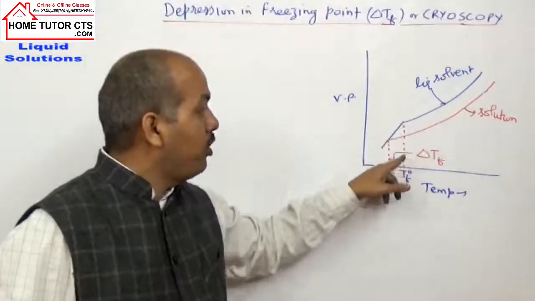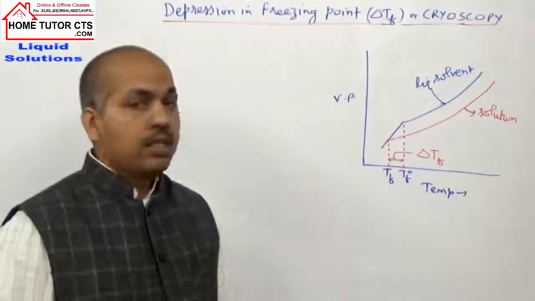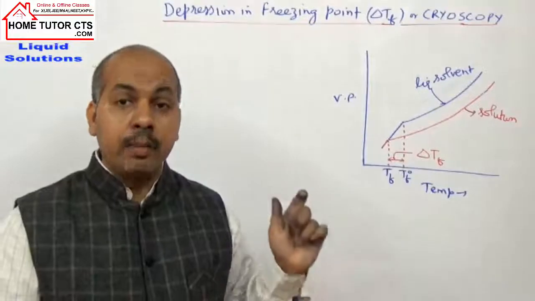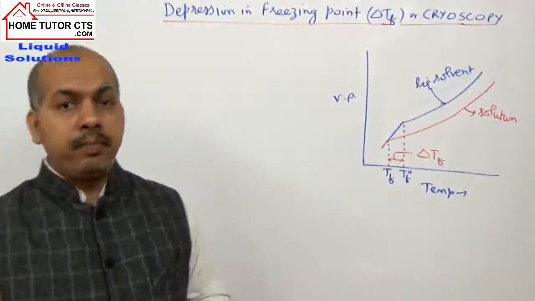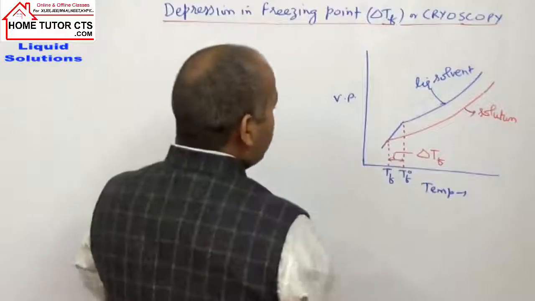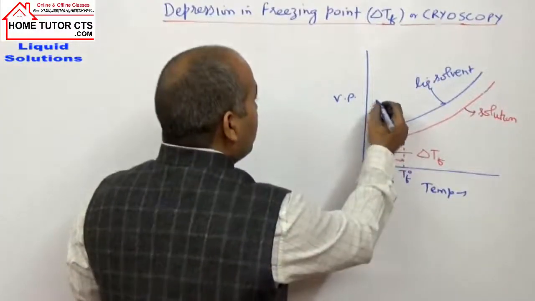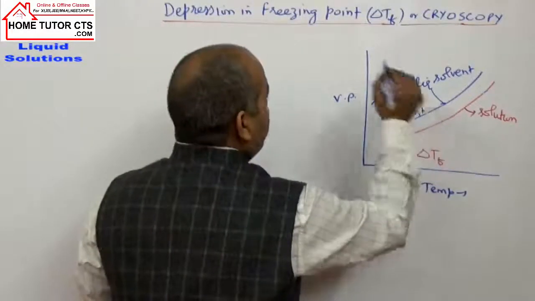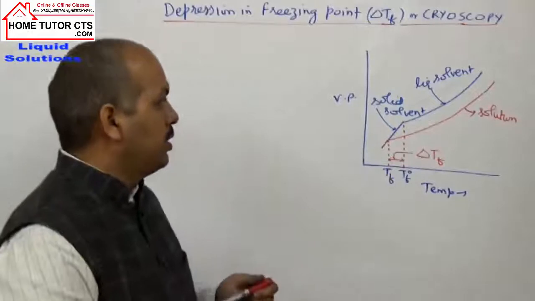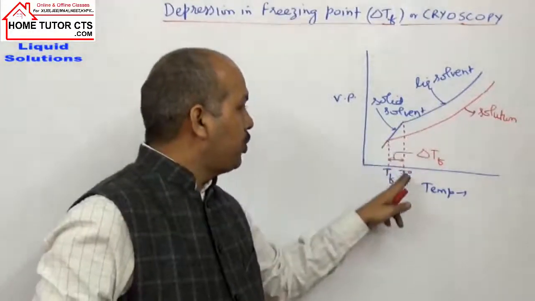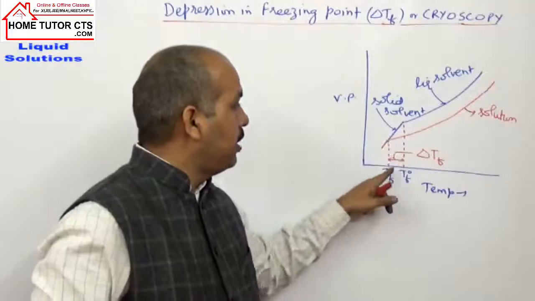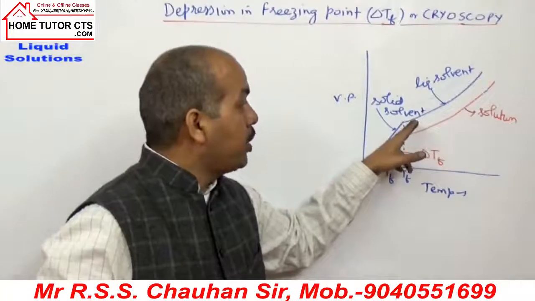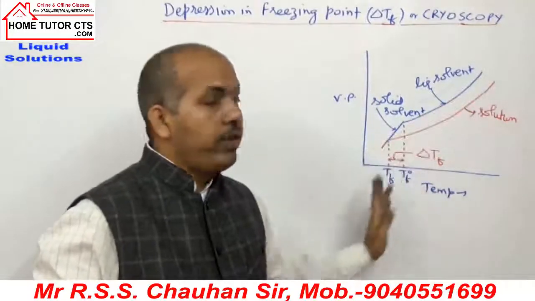Now one point is reached where the liquid and solid state of a given substance are coexisting. That temperature is called the freezing point temperature or the melting point. This straight line indicates the solid solvent. Here it is given as T0F, and here TF. The difference is delta TF. The upper line indicates the variation of vapor pressure with temperature.